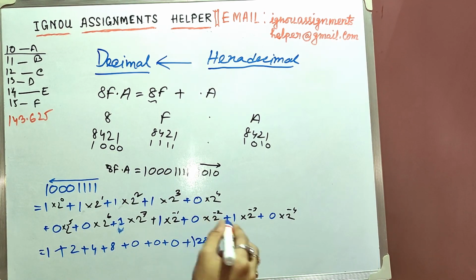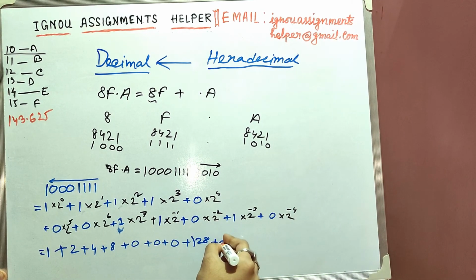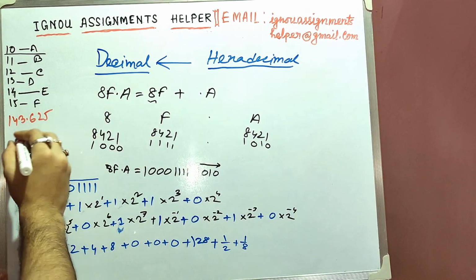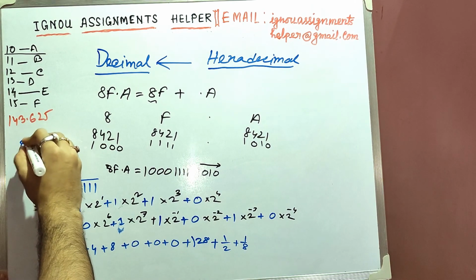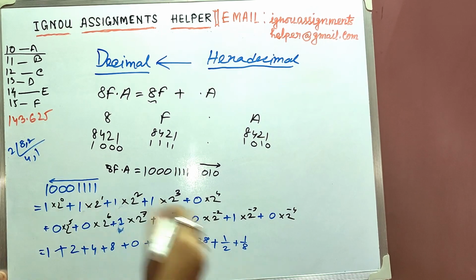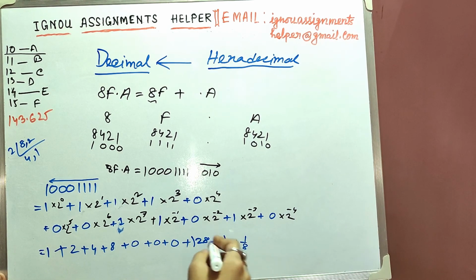Also from all of these fractional numbers, we'll get 1 by 2 plus 1 by 8. And if we take the common denominator, that is 8, we'll get 4 plus 1, so 5 by 8.